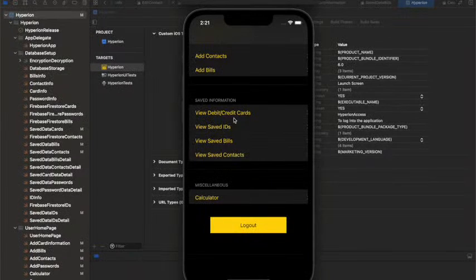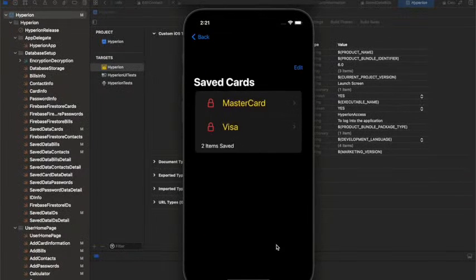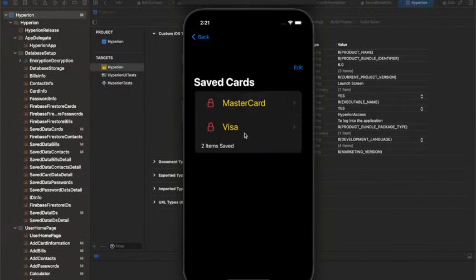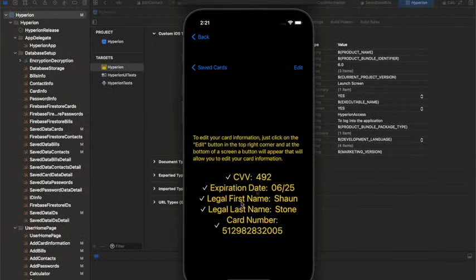For this instance, we are going to start with looking at viewing saved cards. So as you can see, there are 2 cards already saved, a MasterCard and Visa. And if you click on, say, the MasterCard, it shows all the information associated with that card. So the card number, the first name and last name, Sean Stone, expiration date, and CVV. And then if we click on the other card, you can see that the information is different. So it shows that it'll save different information for different cards.